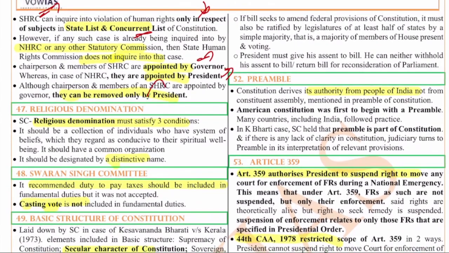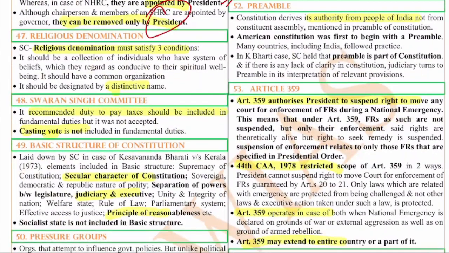Right. So next one, 47th question. It is about religious denomination. It should satisfy three conditions. It should be a collection of individuals who have a system of beliefs which they regard as conducive to their spiritual well-being. It should have a common organization. It should also be designated by a distinctive name. That is about religious denomination.